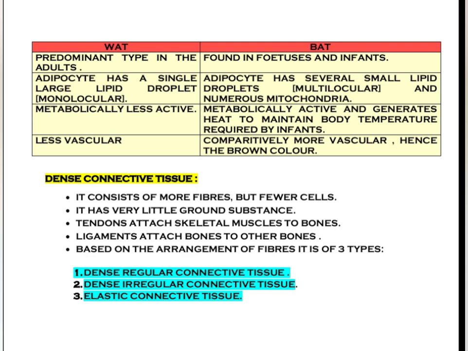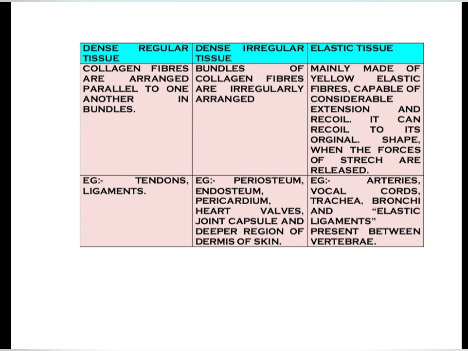Now let's see about dense regular tissue. Collagen fibers are arranged parallel to one another in bundles. Examples, tendons and ligaments. Now coming to the dense irregular tissues, bundles of collagen fibers are irregularly arranged, and examples are periosteum, endosteum, pericardium, heart valves, joint capsule and deeper region of dermis of skin.